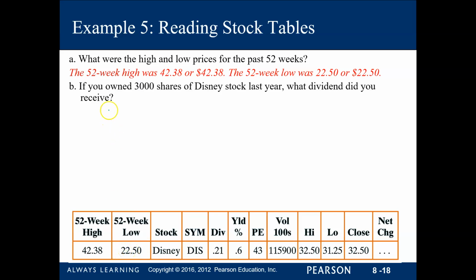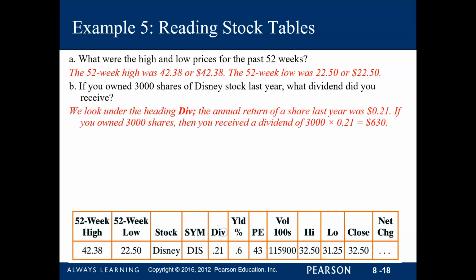Next, if you own 3,000 shares of Disney stock, what dividend did you earn last year? Okay, so the keyword here is dividend. So where do we go look? Here, under this column, div. As you can see, the annual return last year was 21 cents. So if you have 3,000 shares, all you need to do is multiply that 3,000 by 0.21. So last year, you were able to earn 630 from the stocks that you have with Disney.